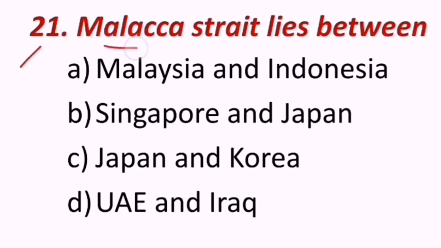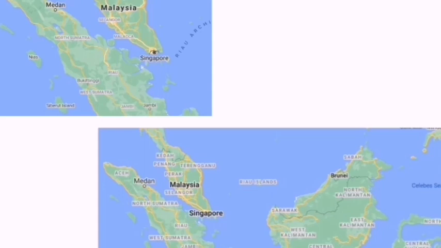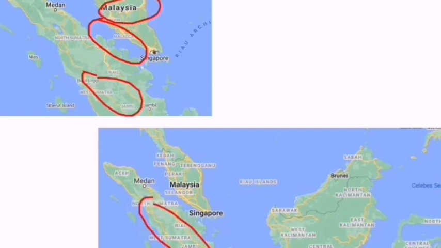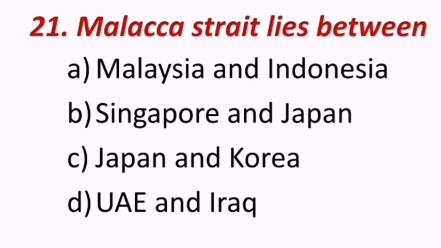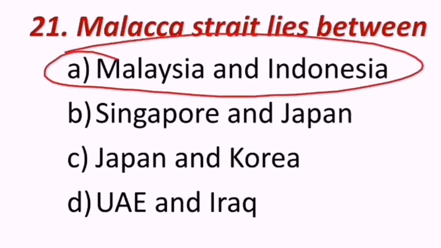Next question, Malacca Strait lies between Malaysia and Indonesia, Singapore and Japan, Japan and Korea, UAE and Iraq. Malacca Strait is here. It is between Malaysia and Indonesia. On this side is Indonesia, this is Malaysia, and in between we have the Malacca Strait. A very important passage. A is the correct answer.